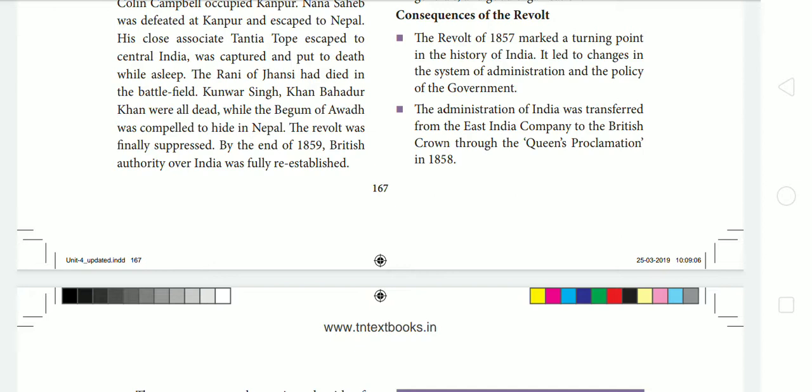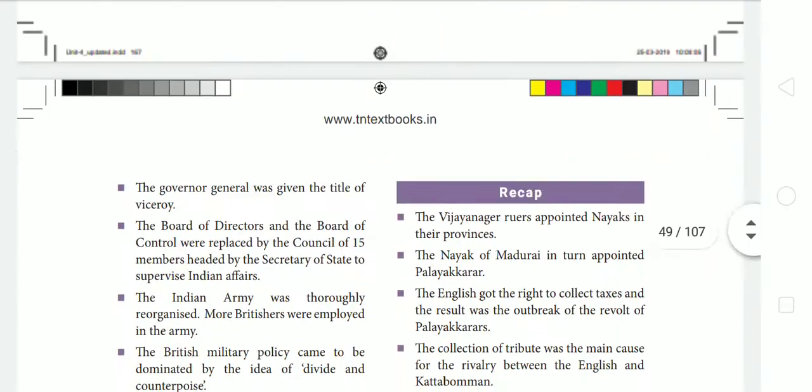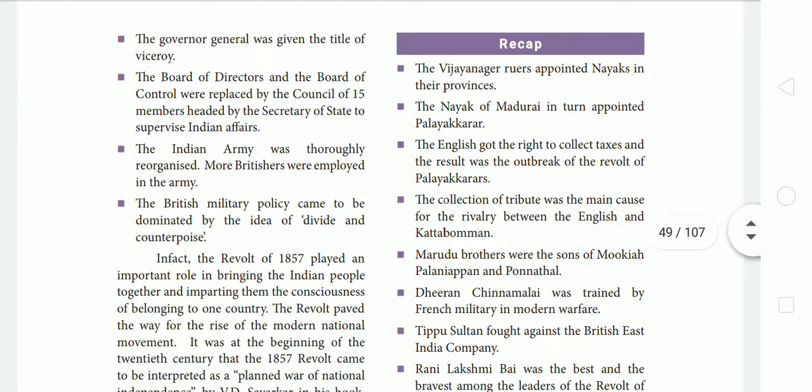Before the Great Revolt of 1857, India was ruled by the British East India Company. The company members only administered India. Then after the revolt of 1857, the administration of India came directly under the control of the British Queen, that is Queen Victoria. Queen Victoria issued a proclamation in 1858. Then the Governor General was given the title of Viceroy. Before, there was a posting as the Governor General of India. Then after the revolt of 1857, the Governor General title was abolished, and the new title, Viceroy of India, was given.